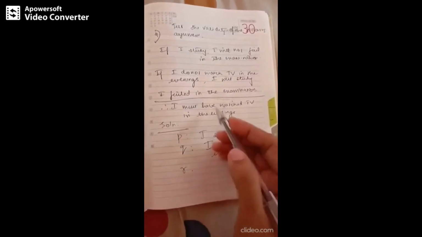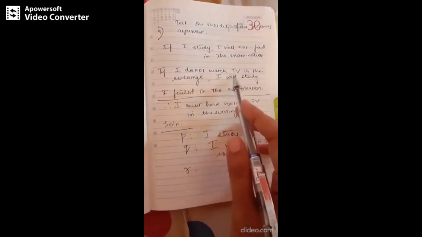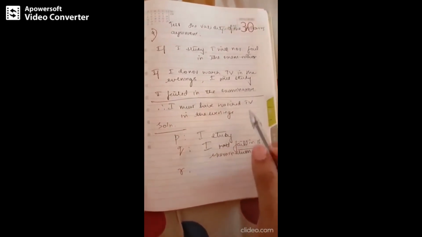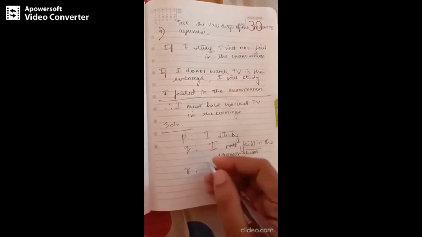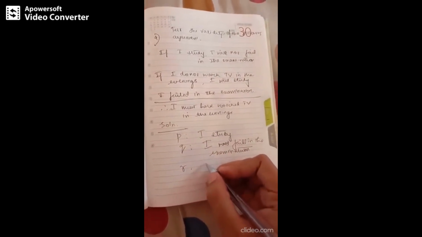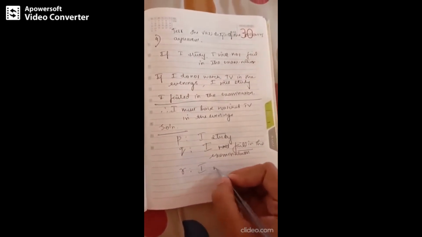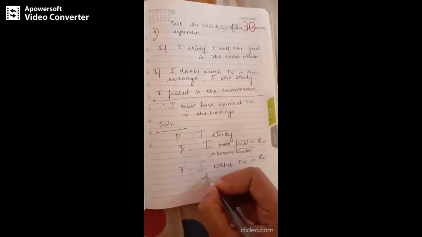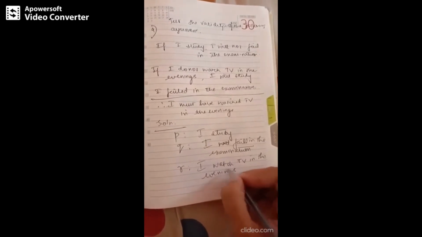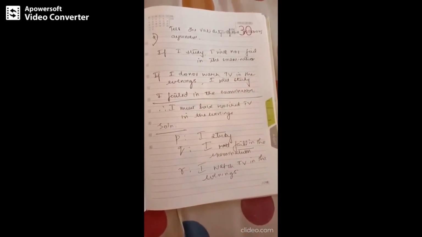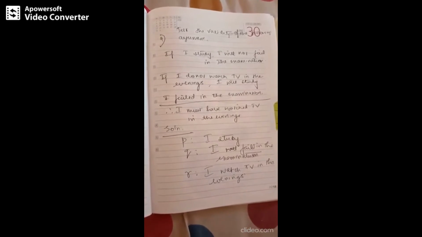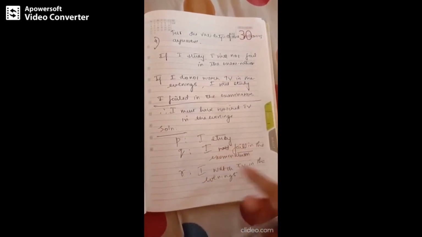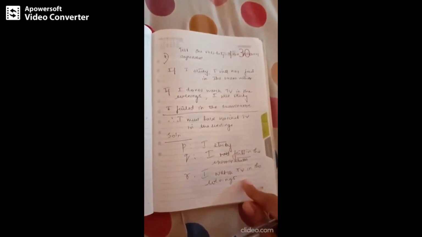Okay, then we have proposition R. What is another proposition? I do not watch TV in the evenings. Okay, I must have watched TV in the evenings. So what will I write this as? I watch TV in the evenings. So I am writing it in a positive sense. I watch TV in the evenings. Okay. Now you can observe these propositions: I study, failed in the examination, watch TV in the evenings.